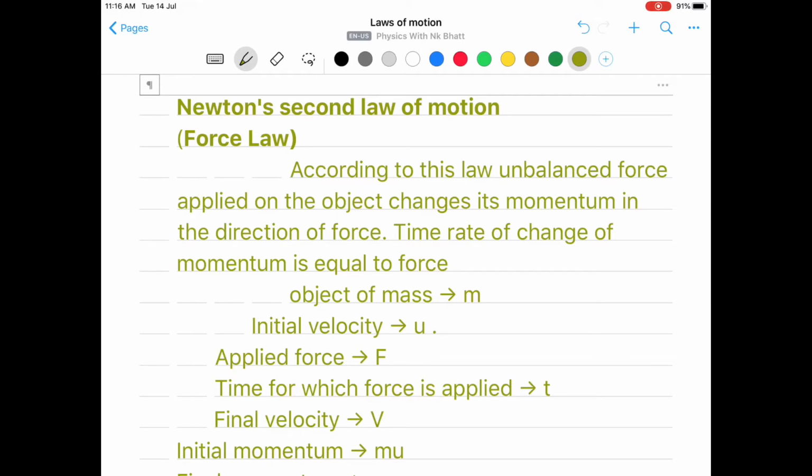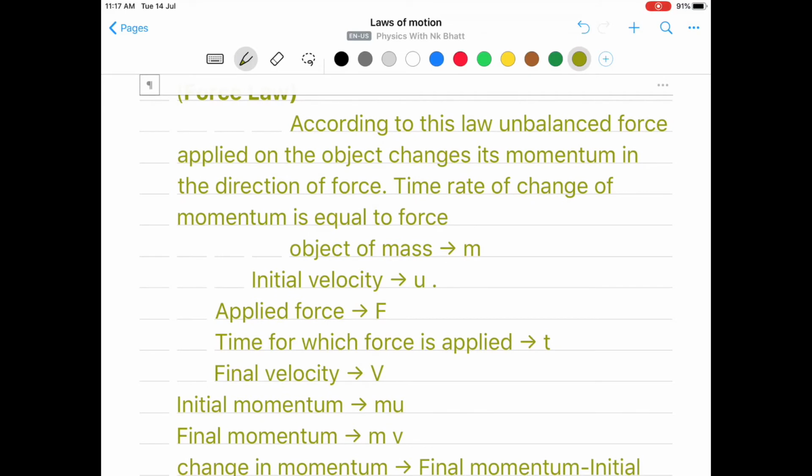To understand this mathematically, we just consider an object of mass m. Let the object be moving with initial velocity u, force F is applied on it, and the time for which force is applied is t. When the force is applied, the velocity of the object changes. Let us take the direction of force in the direction of motion, then the final velocity will increase. It will be more than the initial velocity u.